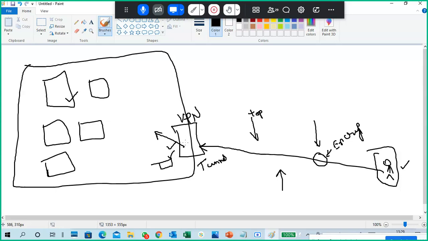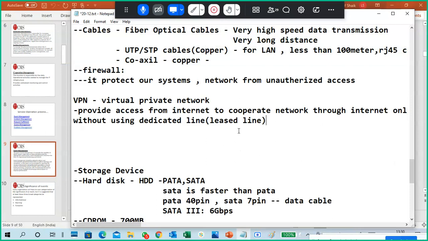The meaning itself: through the internet you can access your corporate network, but through the VPN server only, by authentication of the VPN server. The VPN server provides a virtual tunneling network technique to communicate with your corporate network.